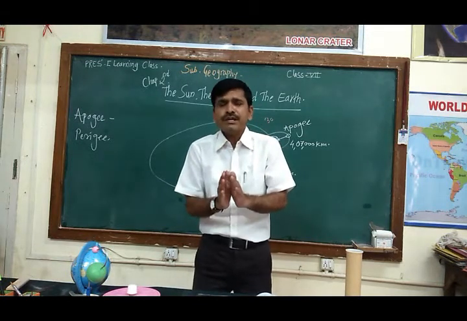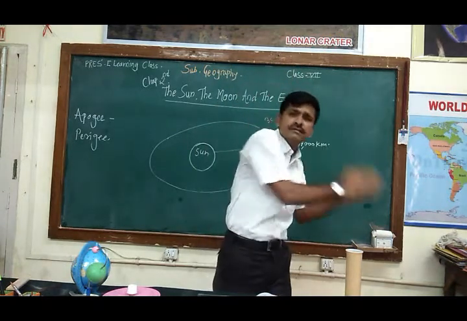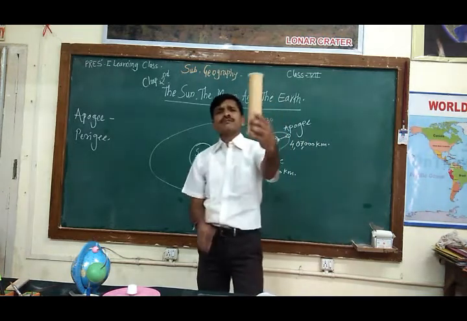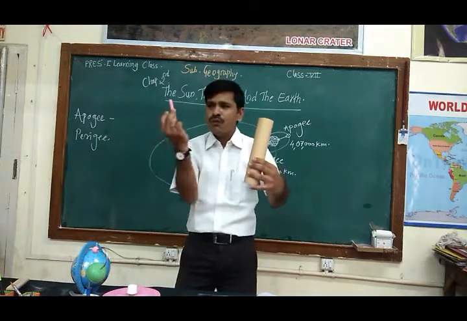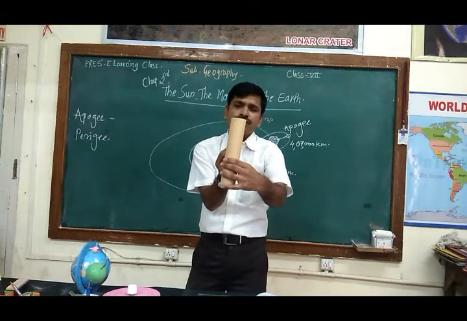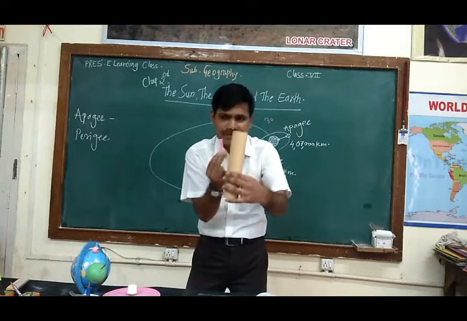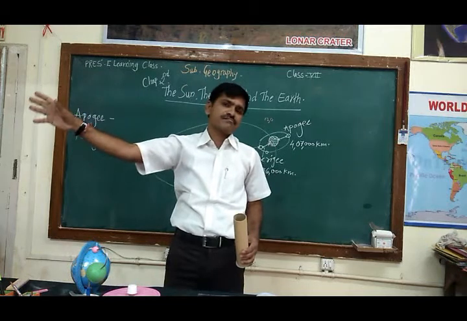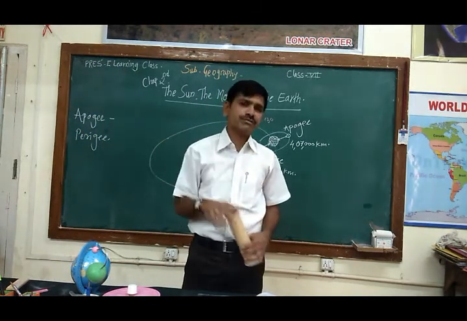Eclipse means nothing but something being hidden behind some other thing. Suppose there is a pole and this is a chalk. When this chalk is hidden, you cannot see the chalk now. So it is called an eclipse. And when such a situation takes place in astronomy, in space, in the case of celestial bodies, it is called an eclipse.